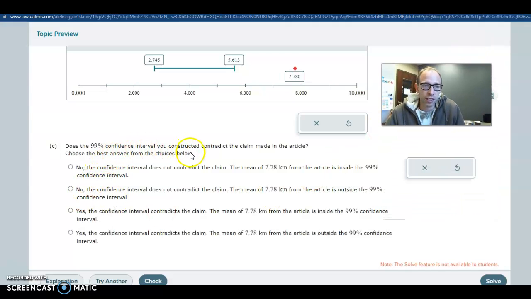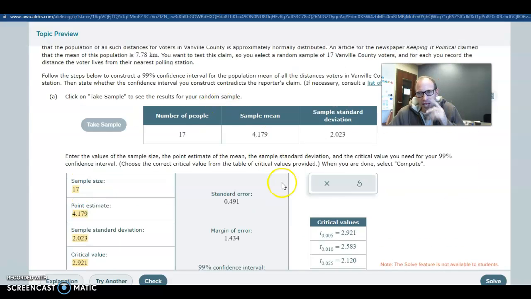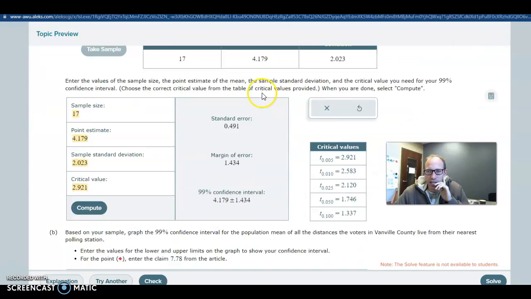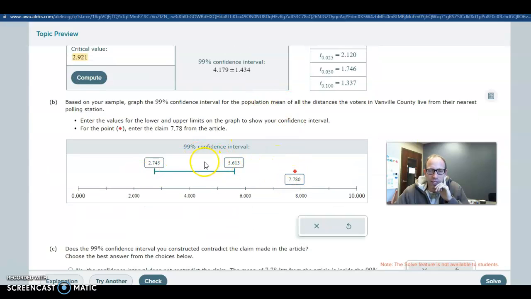All right, does it contradict the claim? It does contradict the claim. So anytime that your population value is outside of the confidence interval, it does contradict the claim. So it's outside the interval, which means it contradicts the claim. If it's inside here, then that could be a reasonable average, but 7.78, that's way outside. Okay, I see. That's why we got so far outside, because the claim was that it was 7.78. And then obviously that claim is wrong, so that's why it was so far outside of the confidence interval here.